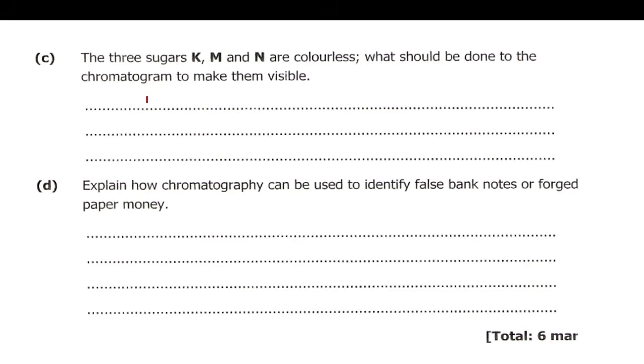So the answer here was to sprinkle a locating agent on the chromatogram. That's all.